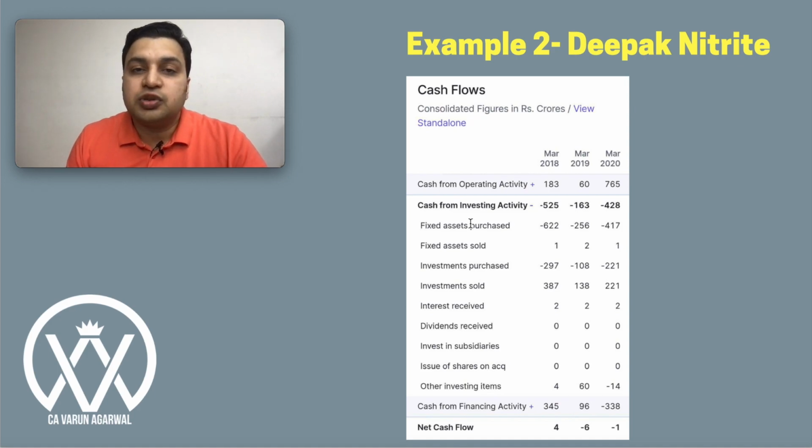If you see the March 2019 figures, cash from operating activity is 60 crores only. The actual profits as per the P&L account may be higher, but the net cash flow from operating activities is just 60 crores. But if you subtract fixed assets purchased of 256 crores, you are getting negative free cash flow in March 2019. So if the cash flows from operating activities are less, or if the company is investing a lot of money in addition of fixed assets, the free cash flows of any particular year can be negative. That is what I wanted to show from this example.